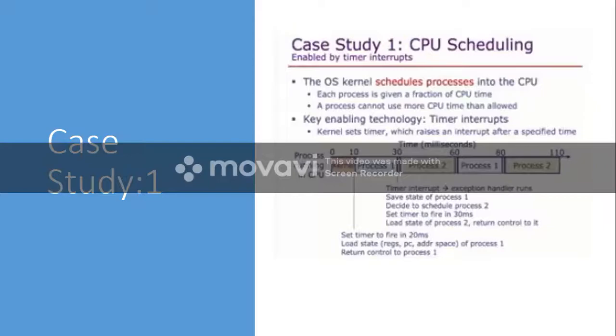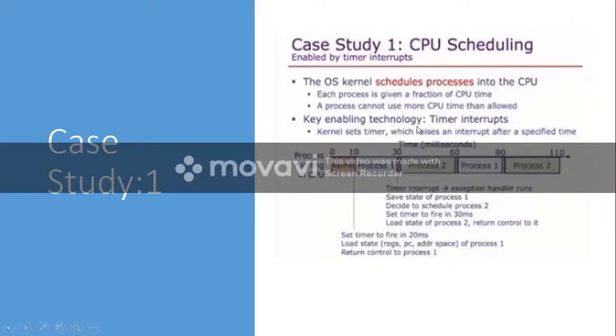We'll discuss two case studies. Here the operating system kernel performs something called CPU scheduling. What is CPU scheduling? Typically a computer will have only one processor, but it may want to execute more than one process. You know what a process is? A process is a program under execution.